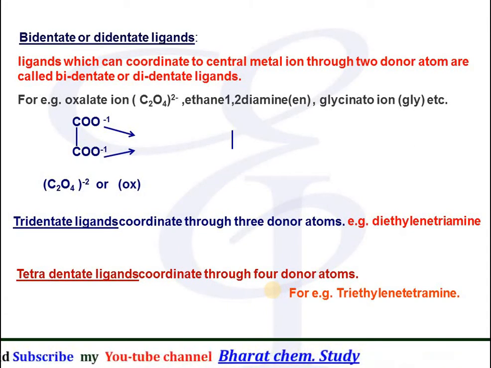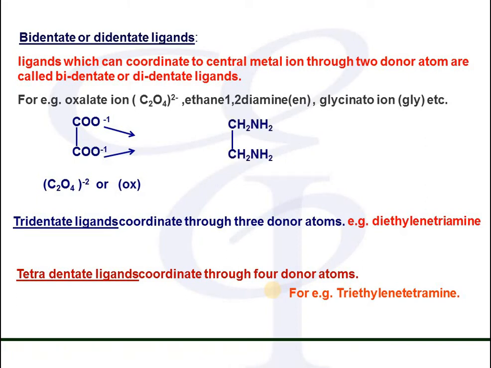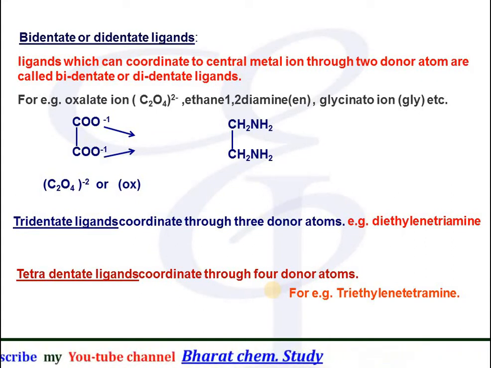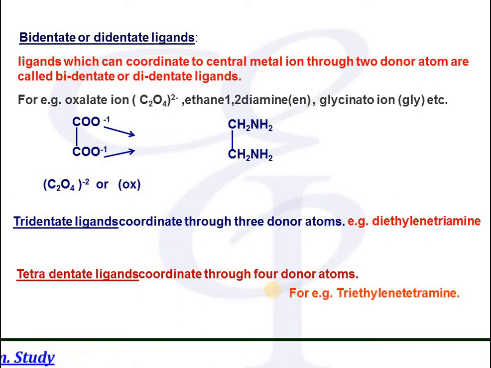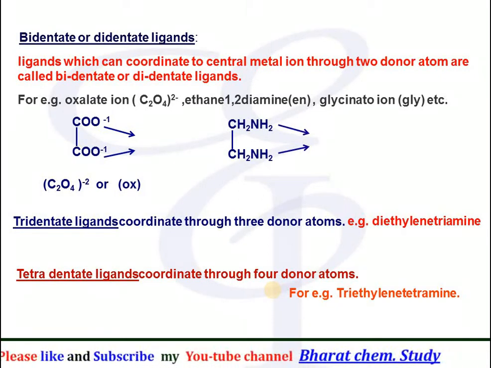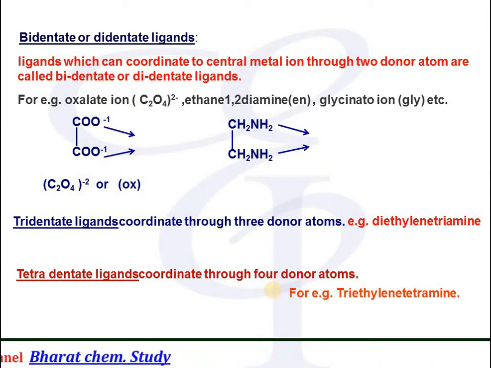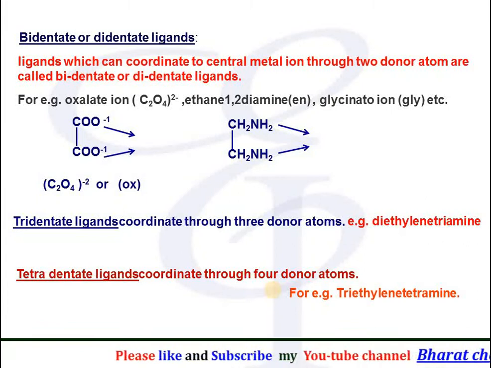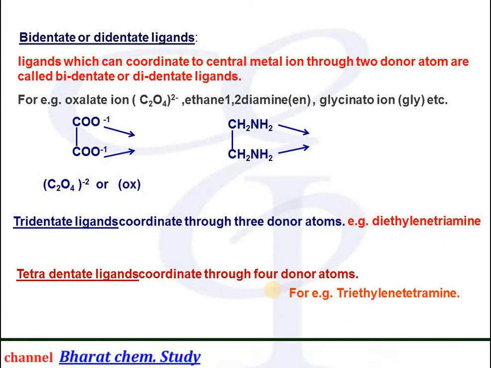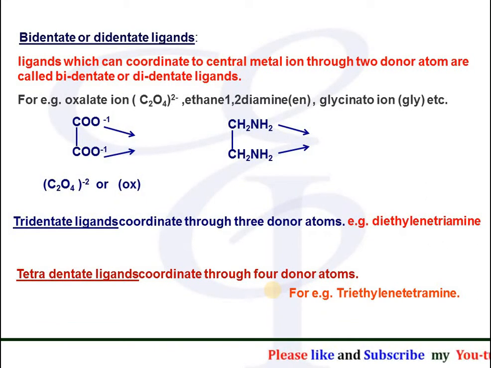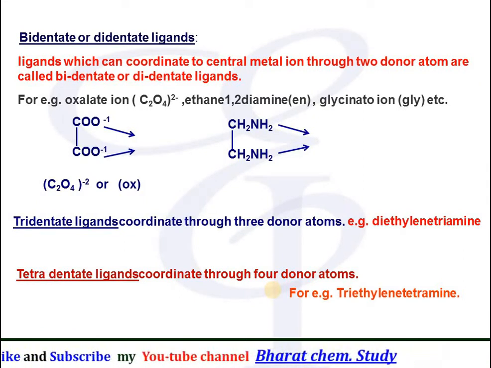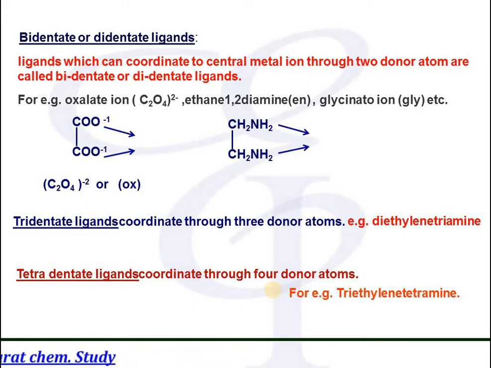Oxalate ion can also be represented as ox. Ethylene diamine has the formula CH2NH2, bond, CH2NH2. Here two nitrogen atoms can donate electron pairs, therefore it is also a bidentate ligand. Similarly, glycinato ions also contain two donor atoms, so it is also a bidentate ligand. Tridentate ligands coordinate to the central metal ion through three donor atoms, for example, diethylene triamine.